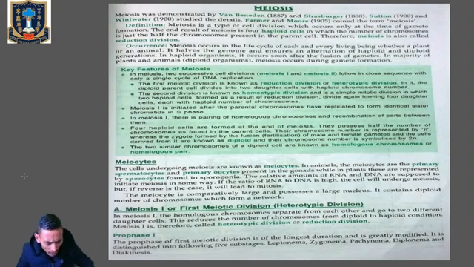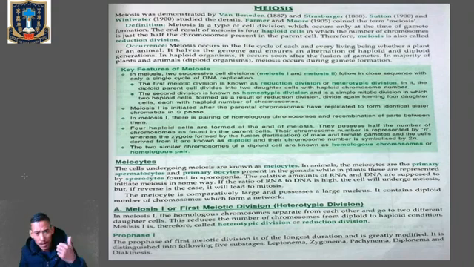Meiosis involves two sequential cycles of nuclear and cell division. That means we have meiosis 1 and meiosis 2 cell divisions.